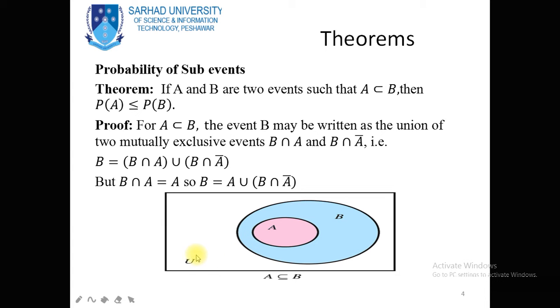The rectangle box represents the universal set, one circle represents set B, and this is set A, because set A is a subset of B. So you see over here, circle A lies in circle B. This is the representation of two subsets by Venn diagram.